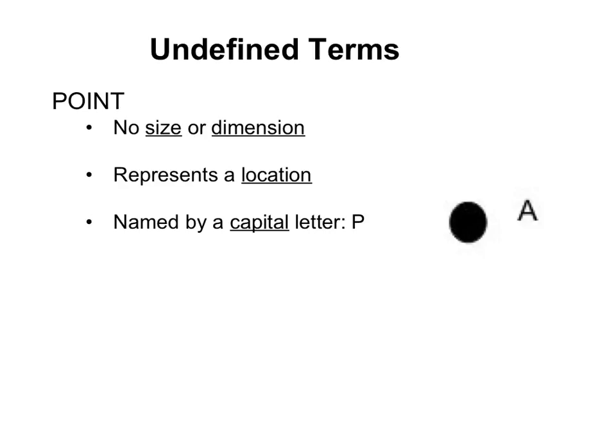A point is a location. It has neither shape, nor size, nor dimension. It represents a location. We've talked about that location as being an X and a Y, a coordinate point in space. It's named by a capital letter. So, for example, P. In this case, I have an A there. Point G, point H. Those are all points on the plane.